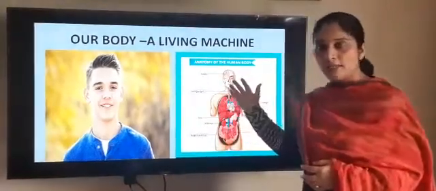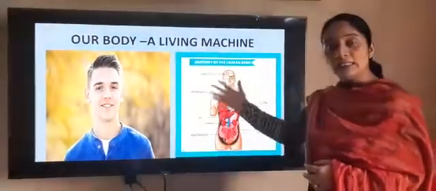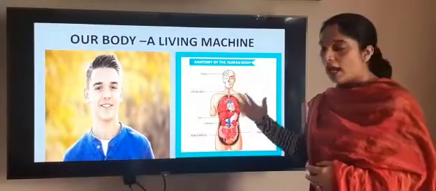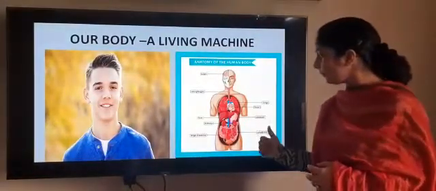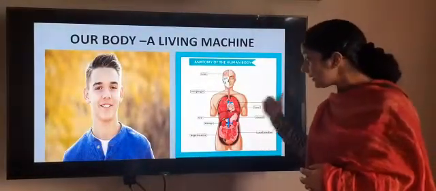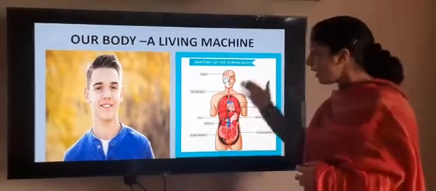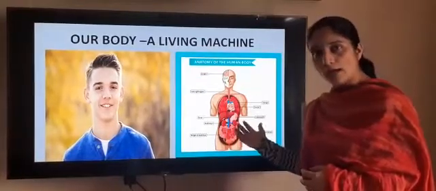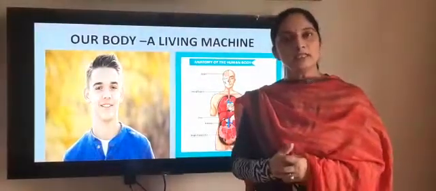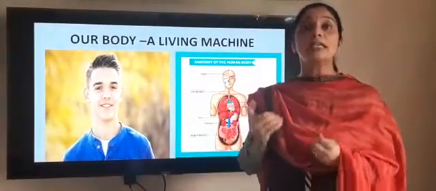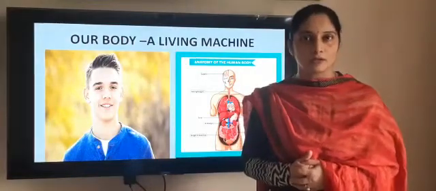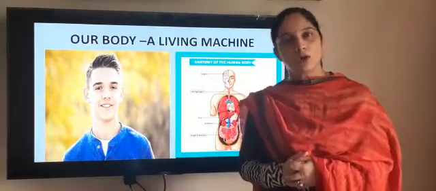On the other side there is one more picture, and it is a picture of a human body. What you can see here are the heart, kidneys, lungs, stomach, brain. What are these? These all are internal organs. Internal means the organs which are inside our body.